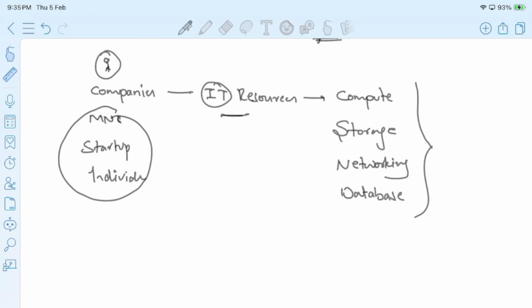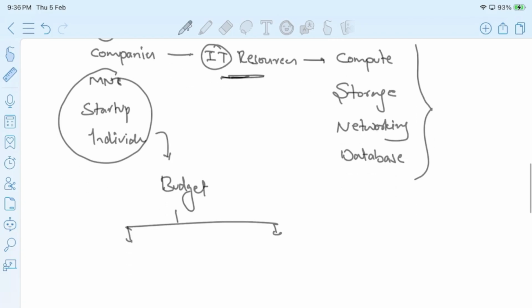Now, these companies, if you observe here, are investing a lot of money in order to purchase these resources. The initial investment to purchase these IT resources is known as capital expenditure. So let's say they're investing some 10 to 20 lakhs initially to purchase big machines called servers.